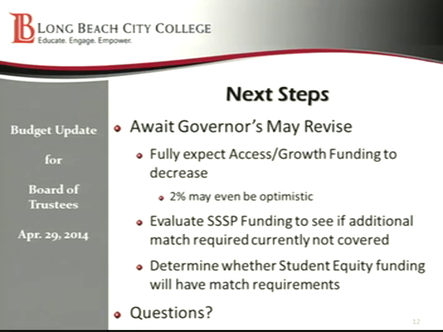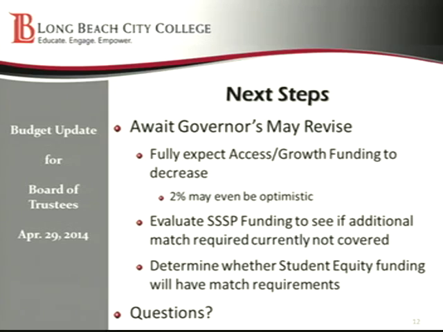We're evaluating the match requirements on SSSP. SSSP is the old matriculation. It's student support services programs. And that currently has a match of, for every $1 that the state gives us, we have to match $3 for that. So that's a really large match. And we are working with the Chancellor's office to try to reduce that match in the future because it's becoming unattainable by many districts to be able to meet that match with so much money.